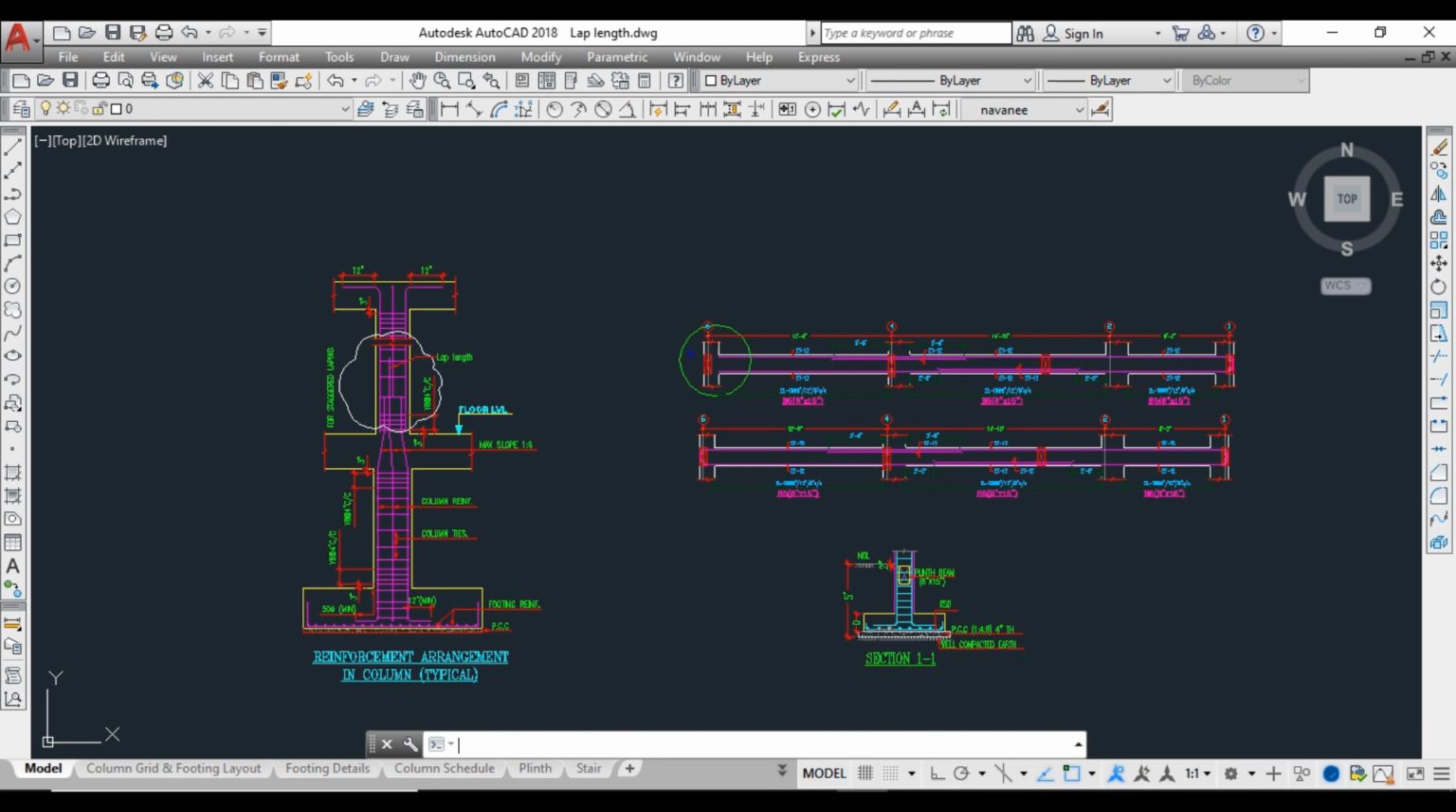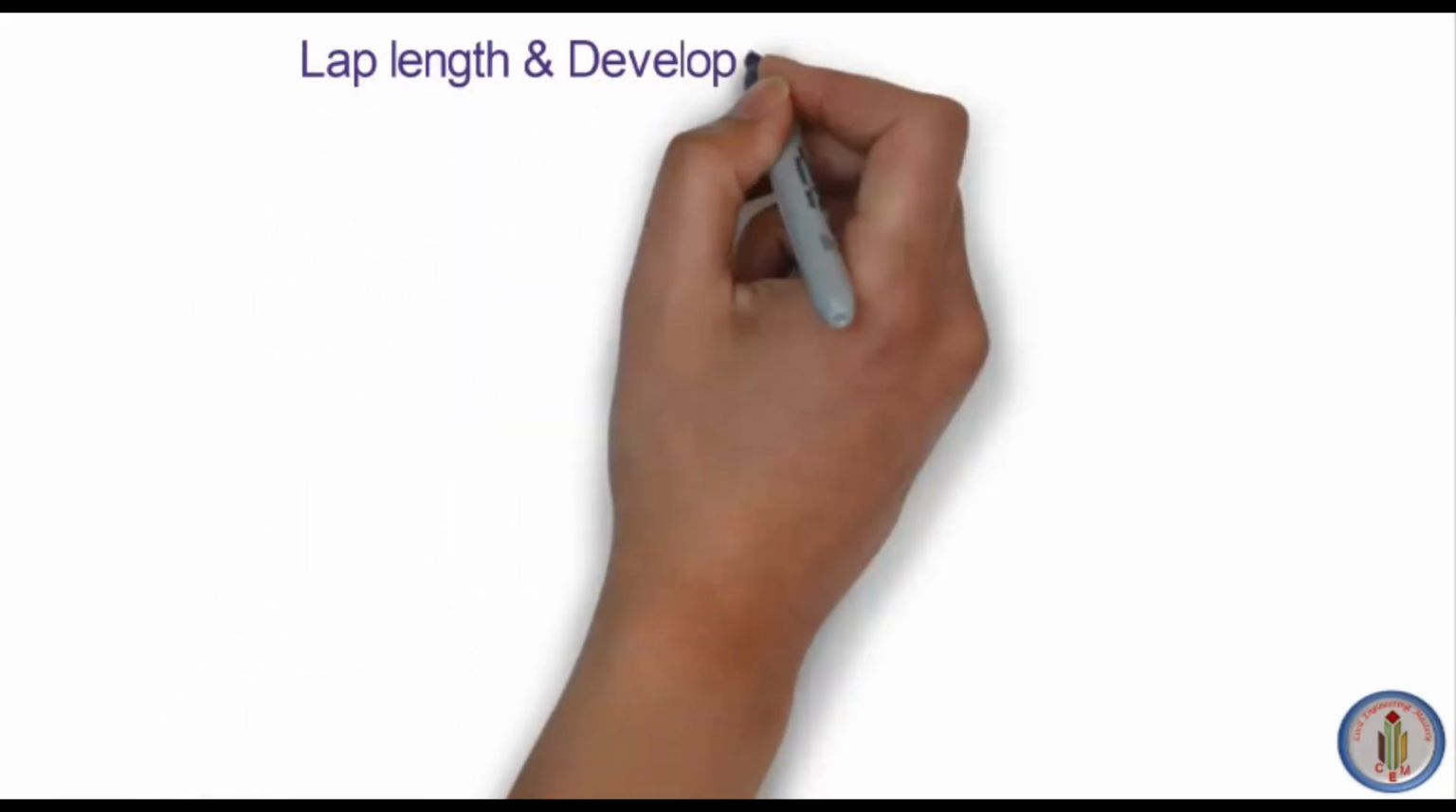Today let's discuss what is lap length and what is development length. These two terms are very important in structural detailing. So first, let's start from basics.